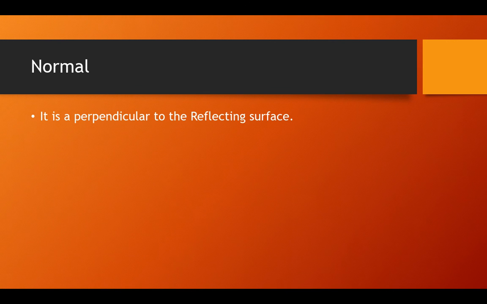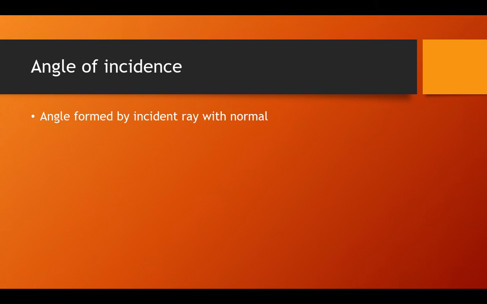Now let's learn about the normal. It is perpendicular to the reflecting surface at a 90-degree angle, and it's an imaginary line. Wherever the point of incidence is, the normal is an imaginary line kept at a 90-degree angle. We'll learn about the point of incidence afterwards. Now let's learn about the angle of incidence, the angle formed by the incident ray with the normal.